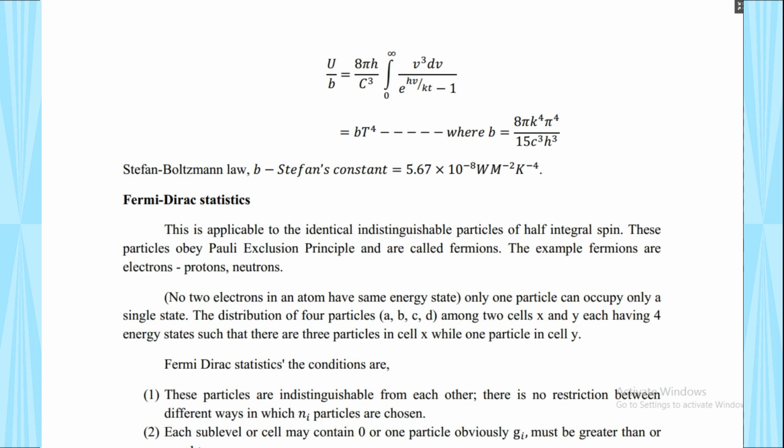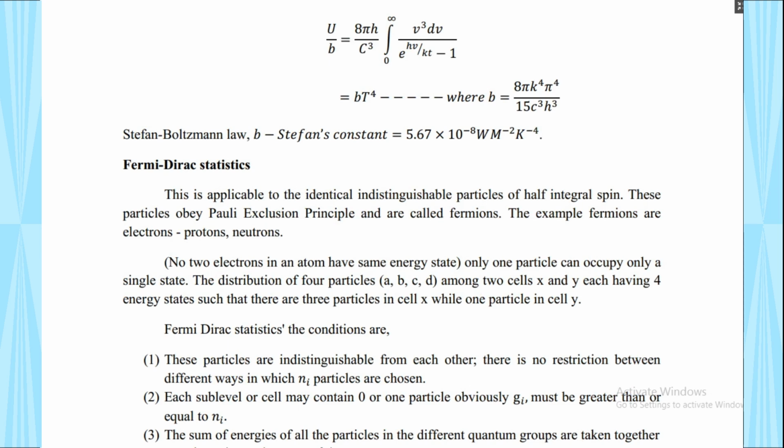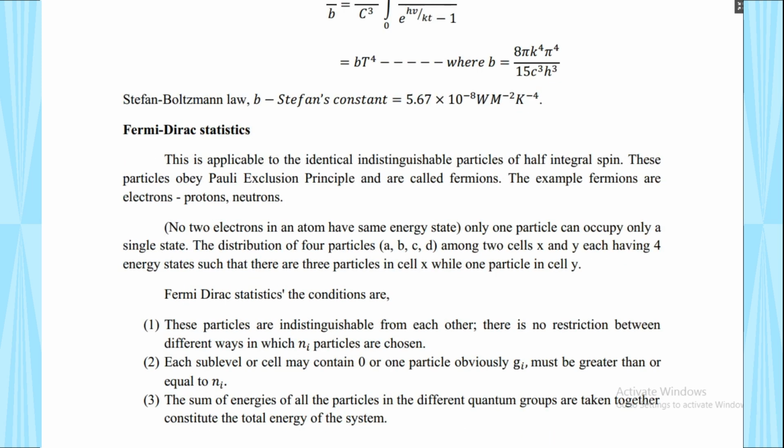Similarly, Fermi-Dirac statistics. Here the particles are identical and indistinguishable particles of half integral spin. In Maxwell-Boltzmann, the particles are identical and distinguishable of any spin. Then in Bose-Einstein, the particles are indistinguishable and of integral spin. So in Fermi-Dirac, particles are identical and indistinguishable particles of half integral spin. Fermi-Dirac obeys Pauli's exclusion principle and the particles are also called fermions. Some examples are electron, proton, neutron.